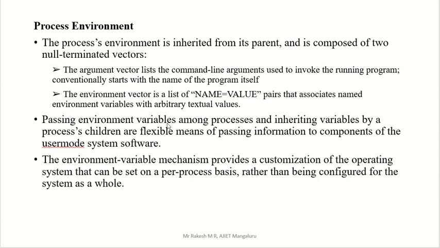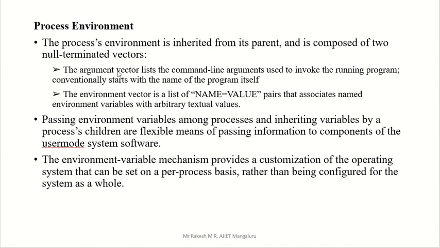Passing environment variables among processes and inheriting variables by a process's children are flexible. Here, passing environment variables from parent to child is flexible, so that is a flexible concept in your process environment.